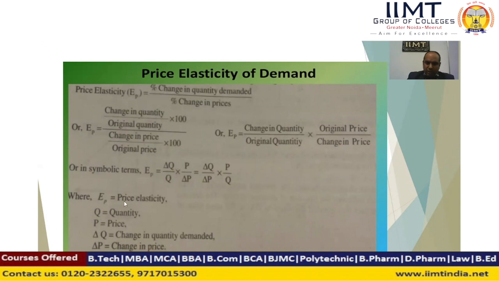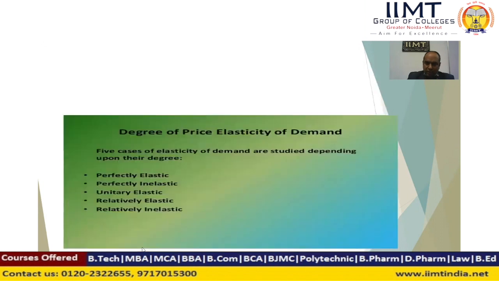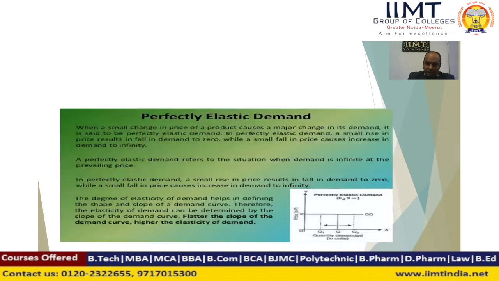In that formula, EP is the price elasticity, Q is the initial quantity demanded, P is the initial price, delta Q is the change in quantity demanded, Q1 is the new quantity demanded, and P1 is the new price. There are different degrees of price elasticity of demand: perfectly elastic, perfectly inelastic, unitary elastic, relatively elastic, and relatively inelastic.